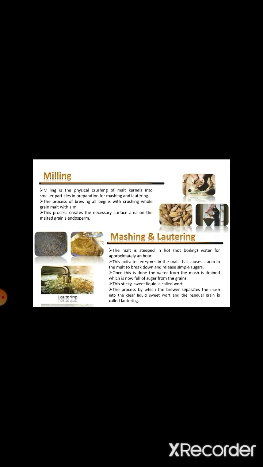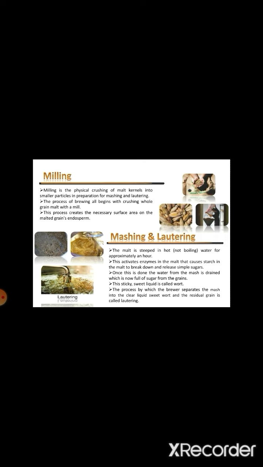Next is milling. Milling is the physical crushing of malt kernels into smaller particles in preparation for mashing and lautering, and this process creates the necessary surface area on the malted grain's endosperm, and then it goes for mashing and lautering.